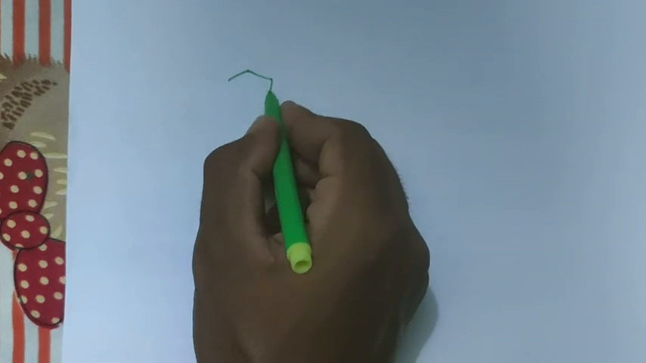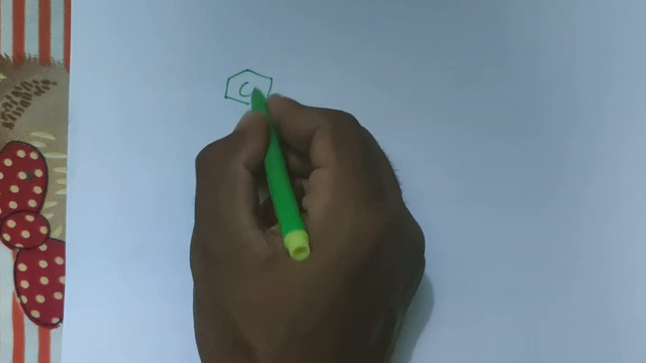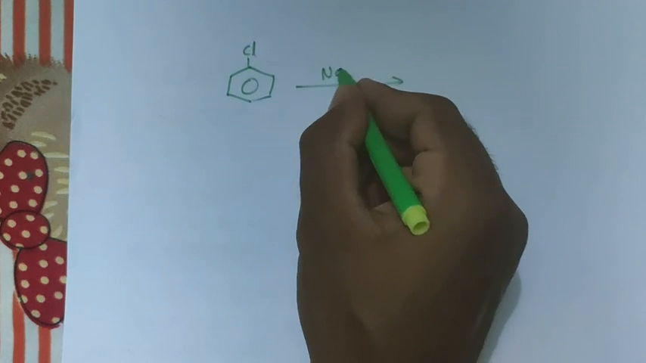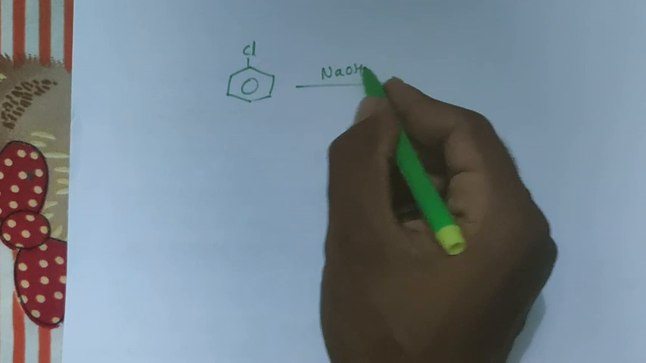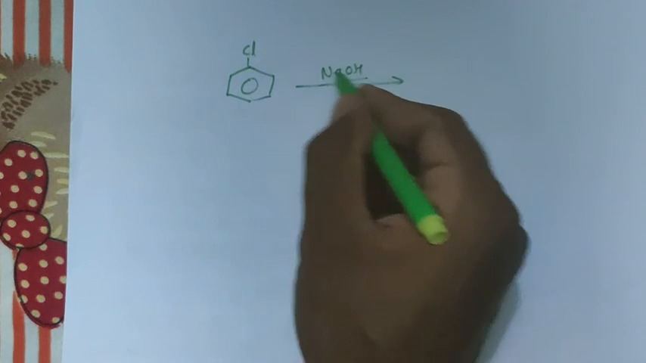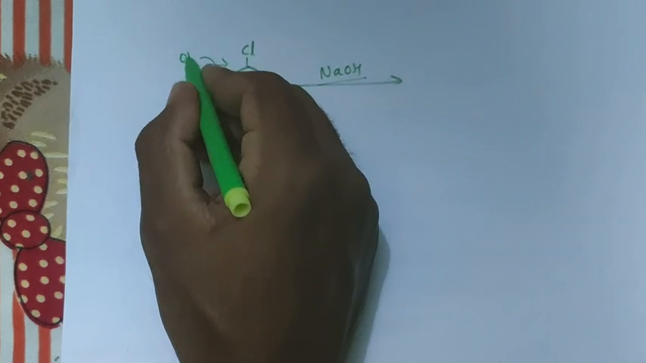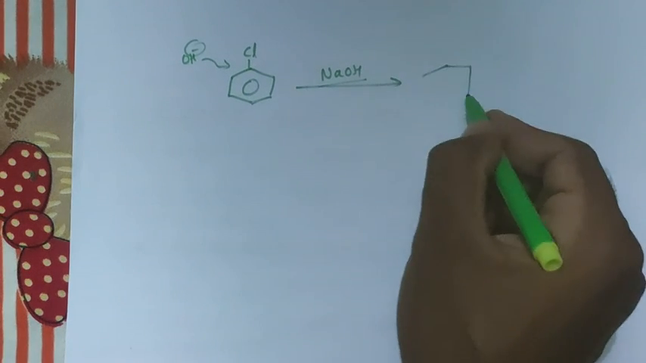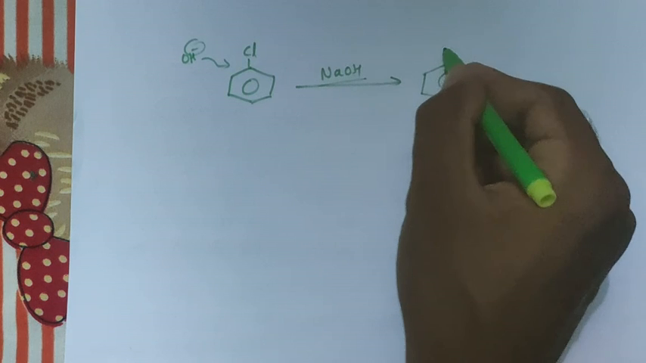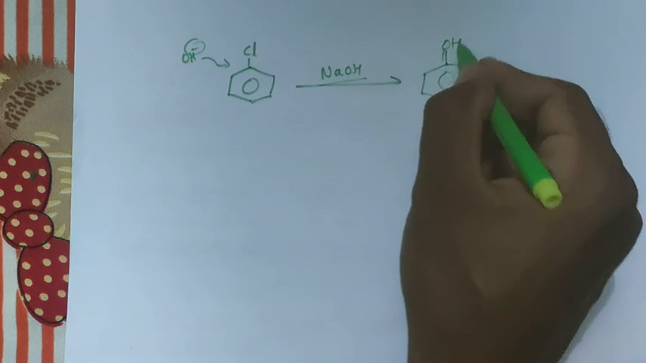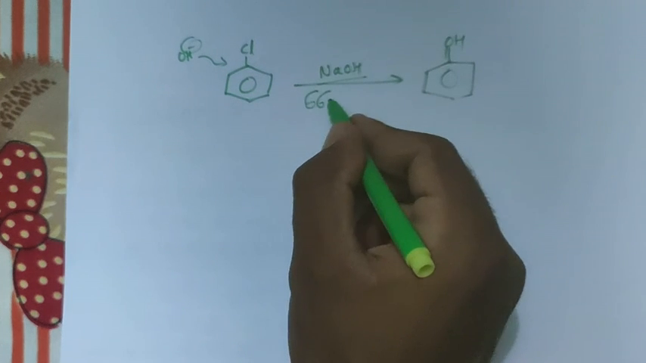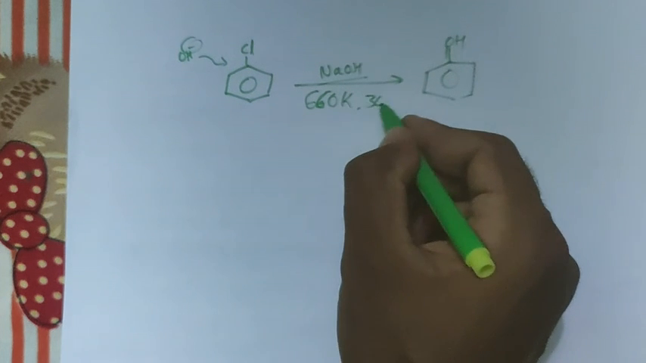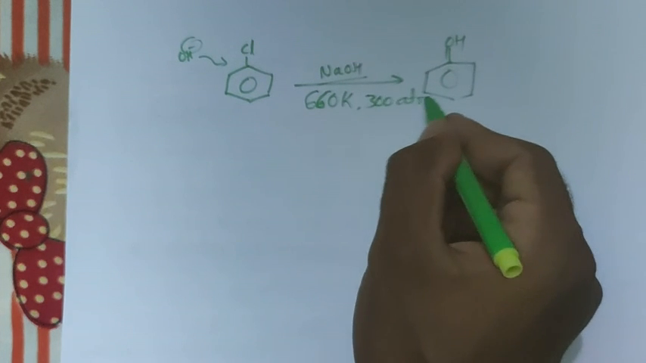In this chlorobenzene, we are going to attack with sodium hydroxide. If OH minus attacks this chlorobenzene, it forms phenol, and it requires a very drastic condition, around 660 Kelvin temperature and 300 atmospheric pressure.